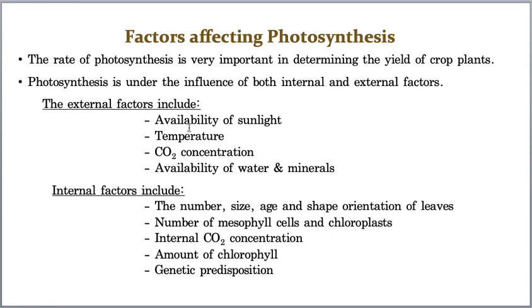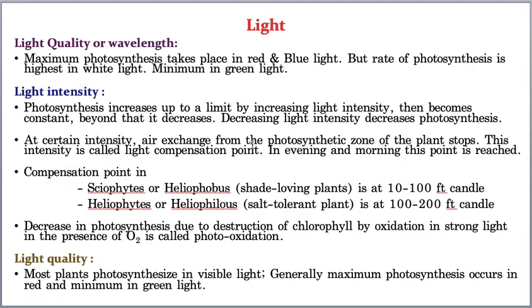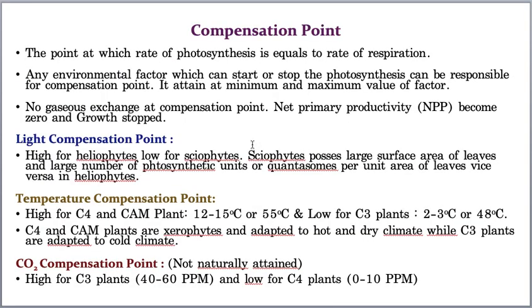Now, what are the external factors? Availability of sunlight, temperature, carbon dioxide concentration, and availability of water and mineral nutrients. So these are the external factors that influence the rate, the capacity, the amount of photosynthesis. Okay, now let us take the first one. What is the first one? Oh, sorry. The first factor is light. But before that, I forgot to tell you one more point, that is compensation point.